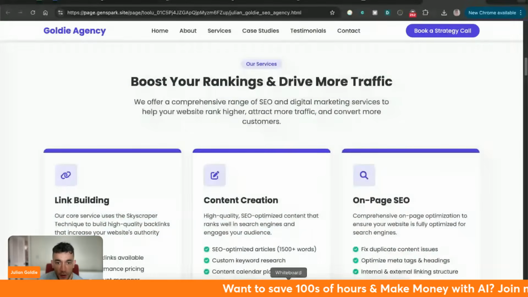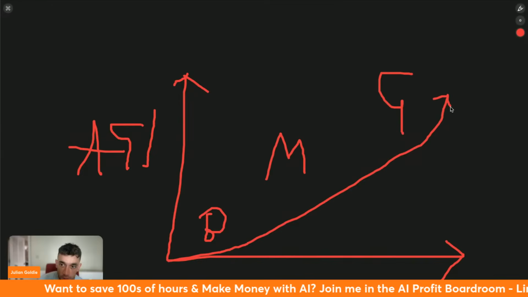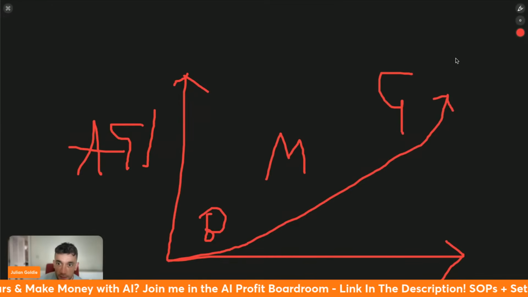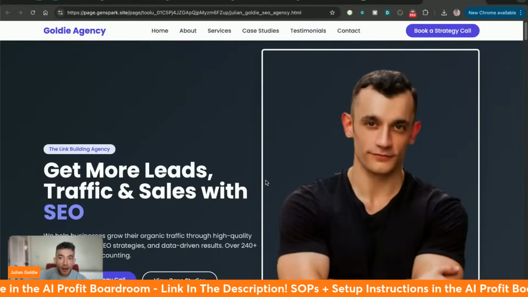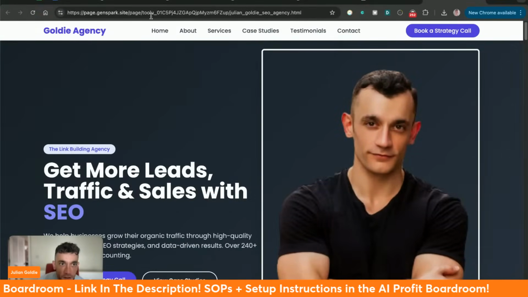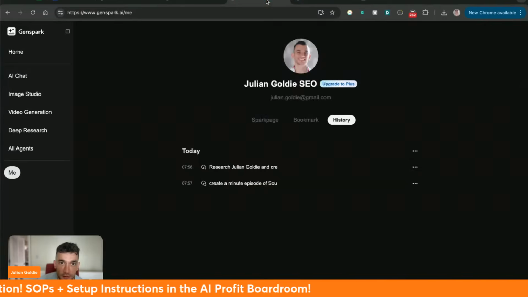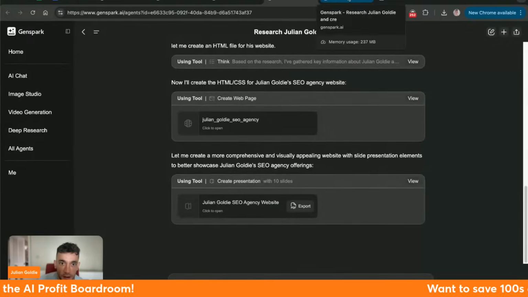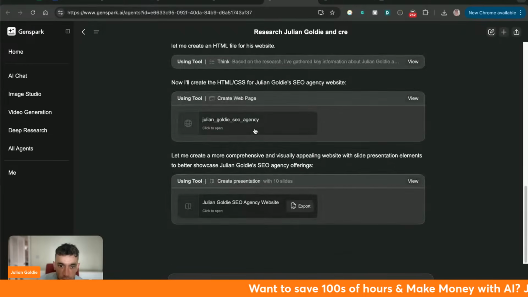And I think, the way things are going, we're getting towards agents that are more and more autonomous, more and more AGI level. Is this Genspark output better than something a human can do? Absolutely. Are we essentially looking at something that feels and looks like AGI? I would 100% agree. Again, all we did was say, research Julian Goldie and create a website about that, and it did its magic and created an agency website for it.